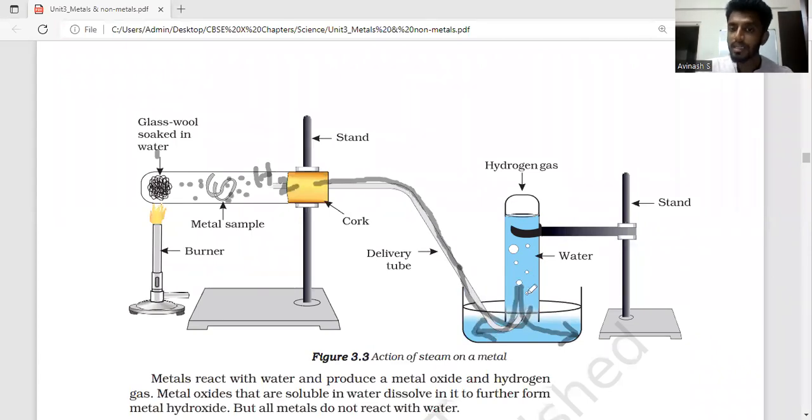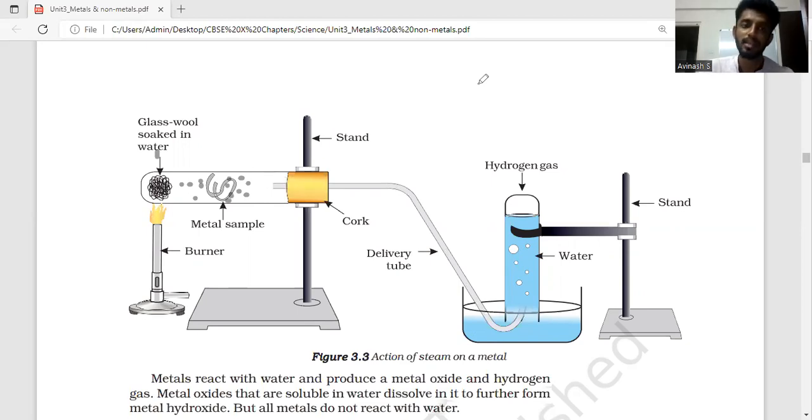As the hydrogen gas goes upwards, the water comes downwards, so slowly the gas fills the inverted test tube. We know it is hydrogen gas by testing it with the pop sound. When we take a burning candle near the mouth of a tube containing hydrogen gas, it creates a squeaky pop sound, and that is why we know it is hydrogen gas. So this is how we make a metal react with steam and test the output.